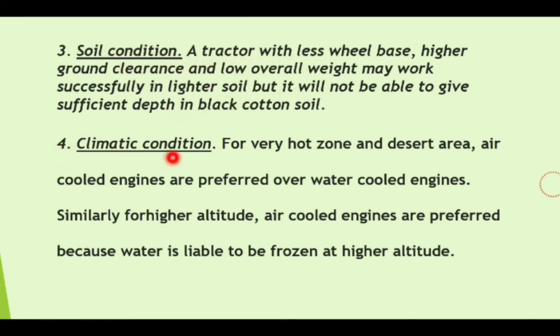And number 4 is climatic condition. Climatic condition may be hot climate or cold climate, and according to it we have to choose the tractors. For a very hot zone or desert area, air-cooled engines are preferred. If there is a hot zone, we can use air-cooled or water-cooled engines. Similarly, for higher altitude, air-cooled engines are preferred.